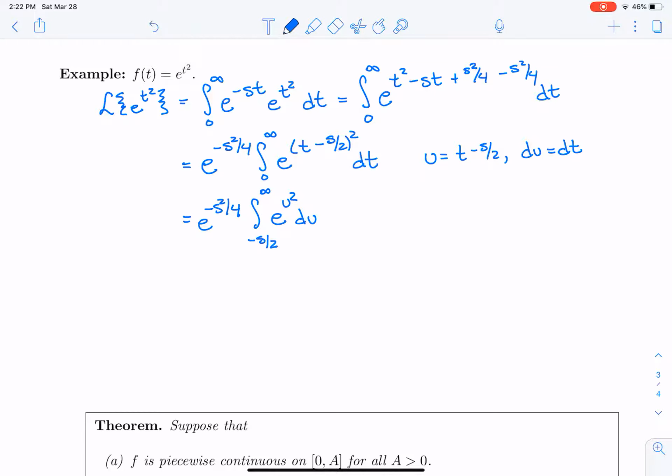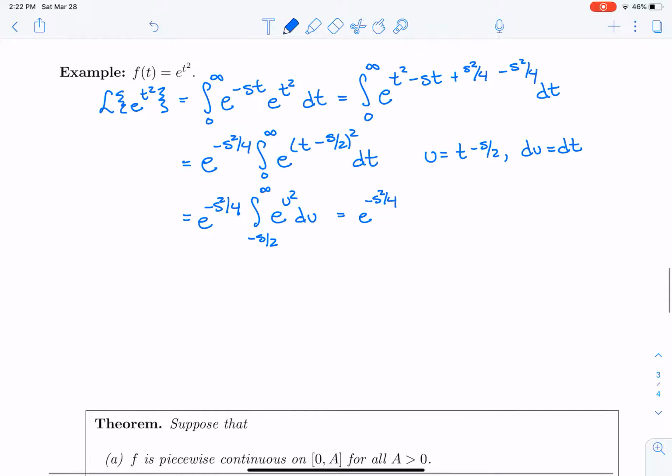Now my next step is to split this integral up into two integrals. The first integral is going to be the integral from minus s over 2 to 1 of e to the u squared du.